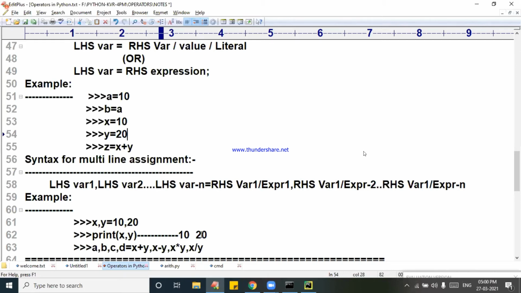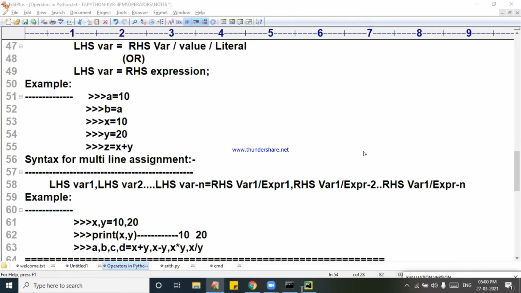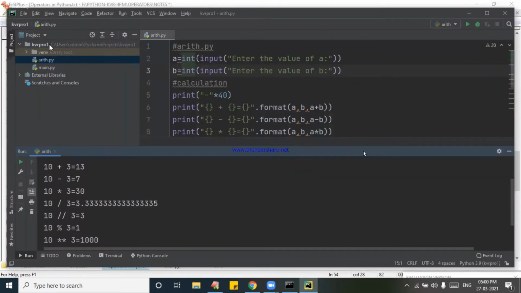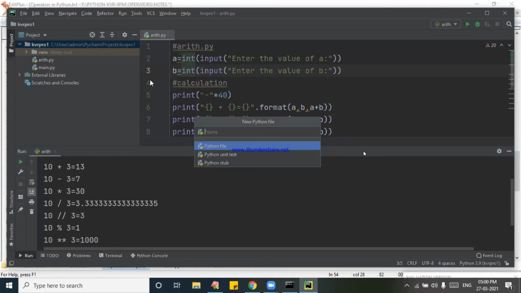Now I'll go to PyCharm. See that? PyCharm I am going for. Now I'm going for a new program again. Rachna, you asked about the PyCharm IDE, so sir, once, now I'm showing the second program in PyCharm. Take a Python file. Everybody is doing nice programming. So swap.py.